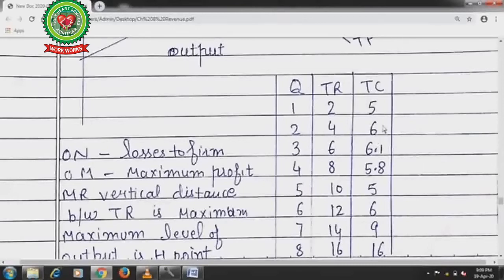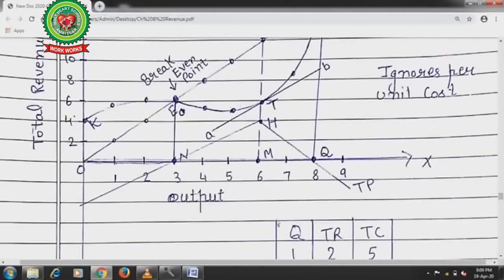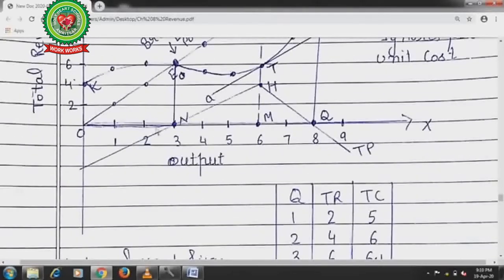Now see, we will plot these points. On the x-axis, quantity. When production is of 1 unit, total revenue was 2 and total cost was 5. Then next, when the quantity is 2 units of production, total revenue is 4 and total cost is 6.